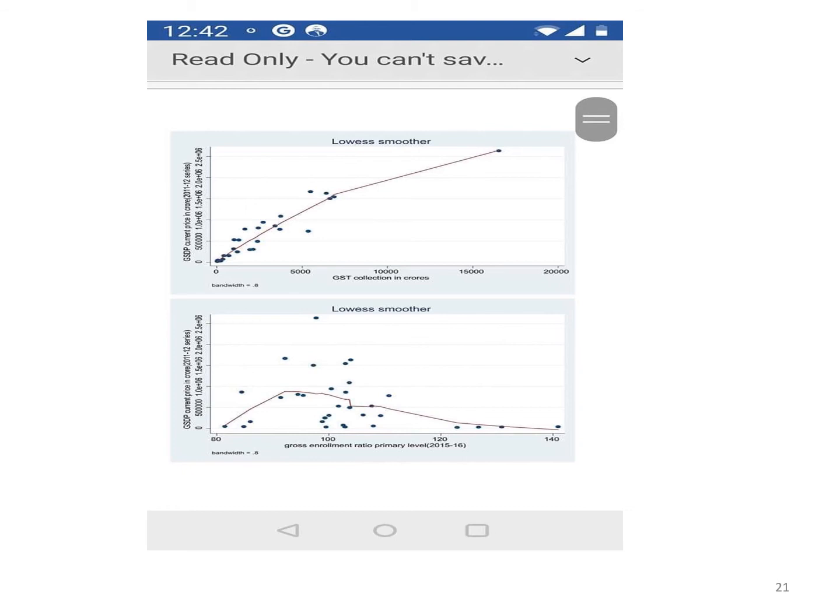When it comes to gross enrollment at the primary level, there is an inverted U relationship, and all this requires attention. I mean, you need to give reasons why is this happening.